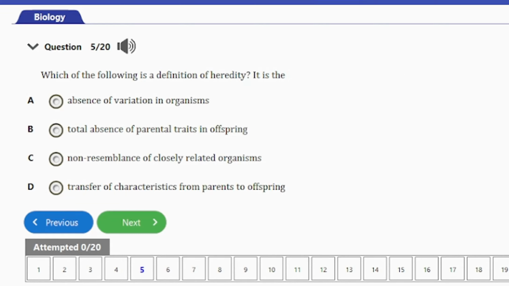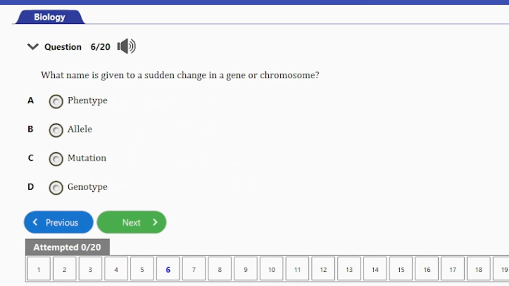So the next question here is question number 5. It says, which of the following is a definition of heredity? It is the A. Absence of variation in organisms. B. Total absence of parental traits in offspring. C. Non-resemblance of closely related organisms. D. Transfer of characteristics from parents to offspring. So guys, the answer to this question is option D here, and that's transfer of characters from parents to offspring.